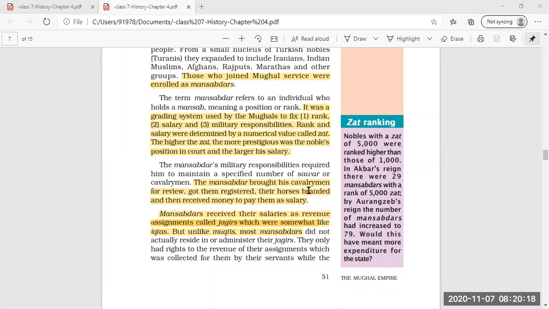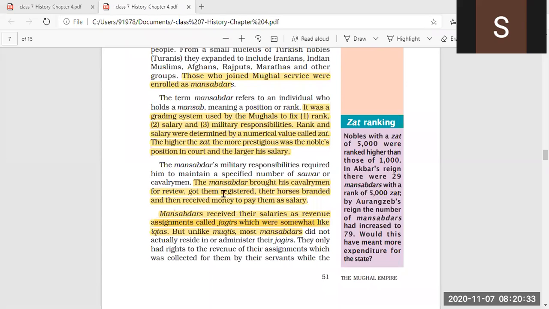The Mansabdars brought their cavalrymen for review, got them registered, their horses branded, and then received money to pay them as salary. The duty of Mansabdars was to register these cavalrymen.